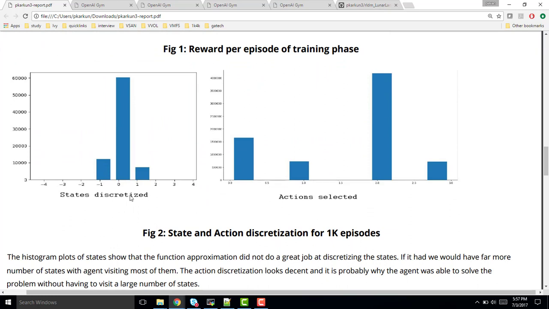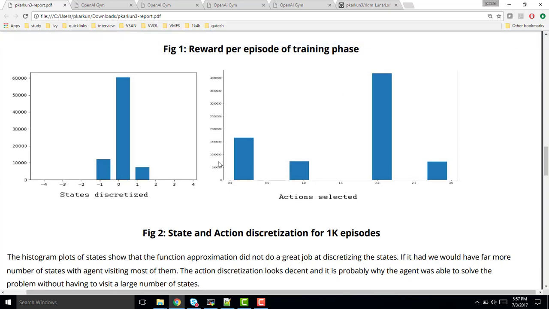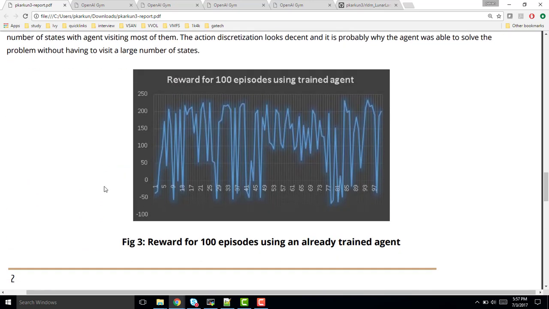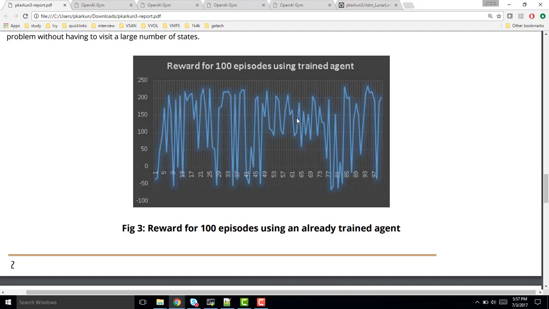Here we have plotted the state and action discretization that was done by the function approximation method. As you can see, the action discretization is pretty good, and we were able to cover almost all the actions, but state discretization was not that great and needs to be looked at. This is the plot for 100 episodes using the already trained agent, with no epsilon or exploration, only greedy actions involved. As you can see, the average was mostly above 120 to 130 rewards per episode.